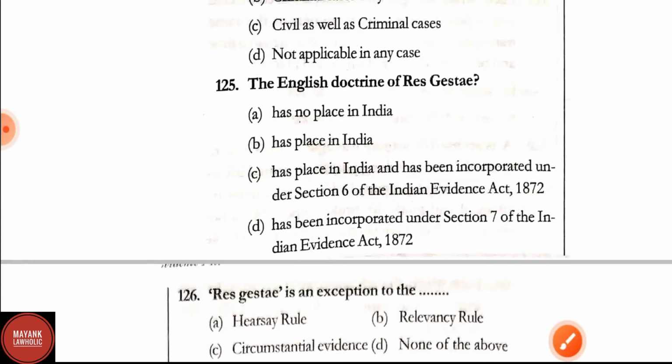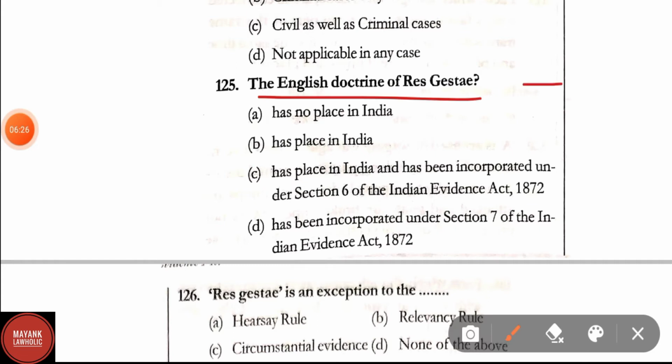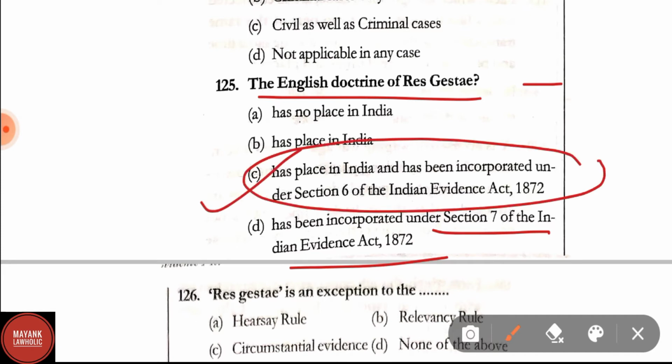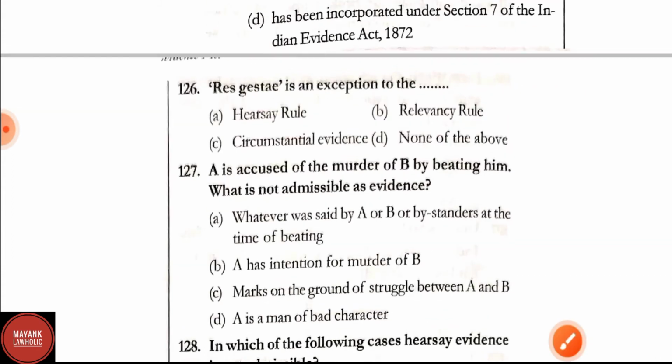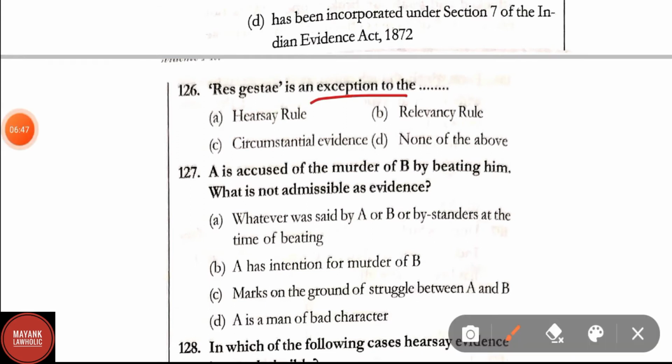Question number 125. The English doctrine of res gestae has no place in India, has place in India, has place in India and has been incorporated under Section 6 of the Indian Evidence Act 1872, has been incorporated under Section 7 of the Evidence Act 1872. Here correct answer is option C. The English doctrine res gestae has place in India and has been incorporated in Section 6 of the Indian Evidence Act 1872. Question number 126. Res gestae is an exception of the option A, hearsay rule, B, relevancy rule, C, circumstantial evidence, D, none of these. Here correct answer is option A, that is hearsay rule. Res gestae is an exception to the hearsay rule.